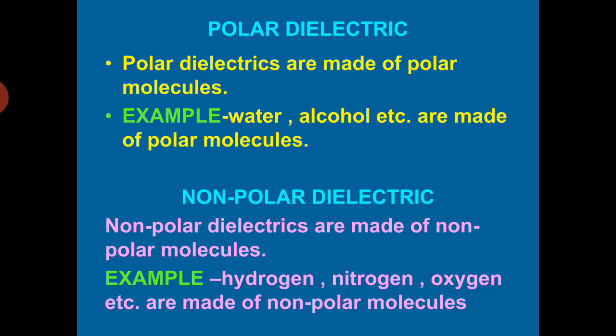These molecules have a symmetrical shape, being non-polar. Examples: you can take hydrogen, nitrogen, oxygen, etc. They are all made up of non-polar molecules. Now let us discuss polar molecules in detail. Now what are polar molecules?